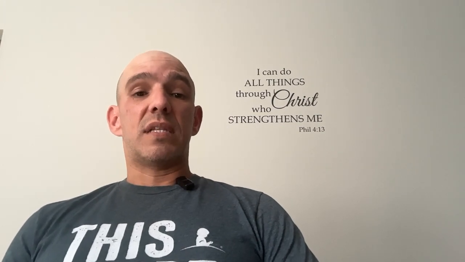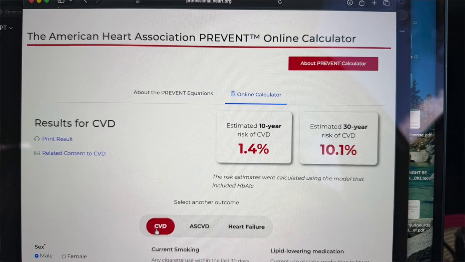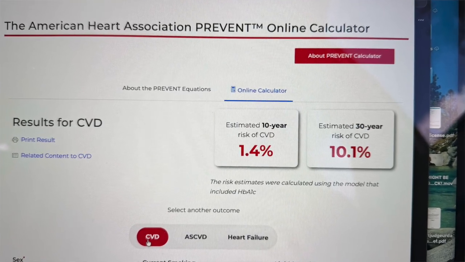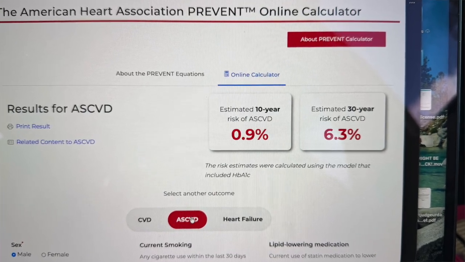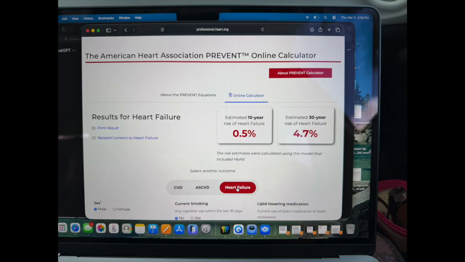So I went on there recently and I plugged in my numbers. For CVD, my estimated 10-year risk was 1.4% and 30-year risk was 10.1%. My 10-year risk of ASCVD, or atherosclerotic cardiovascular disease, was 0.9% and 30-year estimated risk was 6.3%. Finally, for heart failure, my 10-year risk was 0.5% and 30-year estimated risk of heart failure was 4.7%.